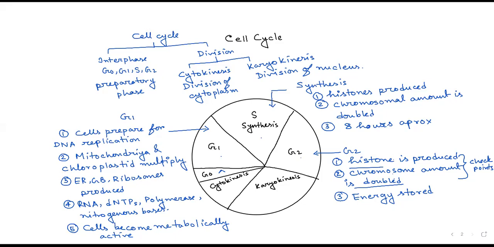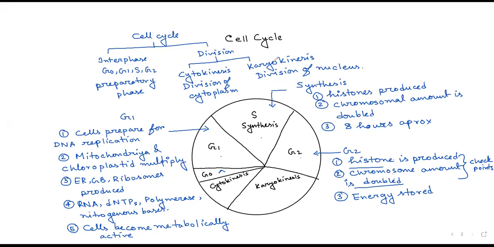Ma'am, because after the cell division, the cell comes back to its initial position, that is, the rest position. During the cell division, it is in the working stage, and after the division, it again comes to its rest position. Yes, correct.